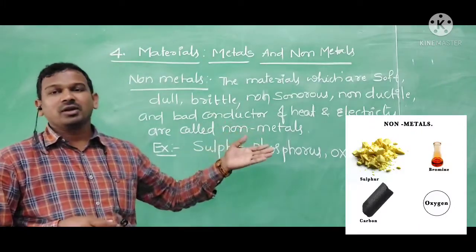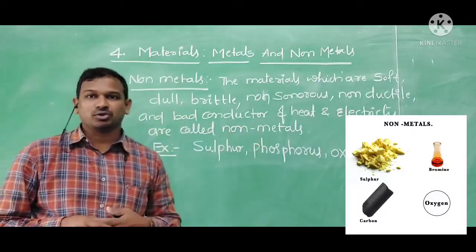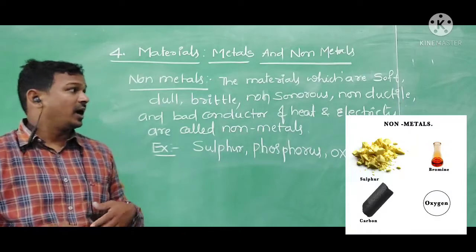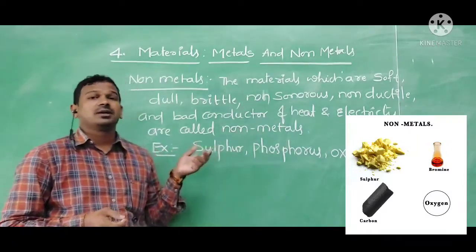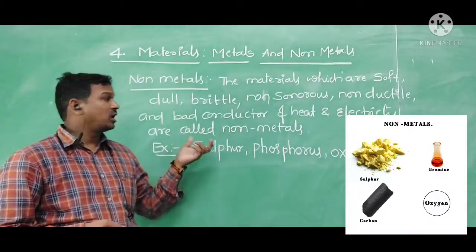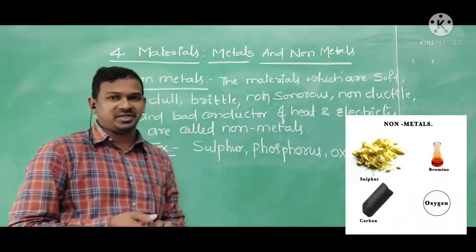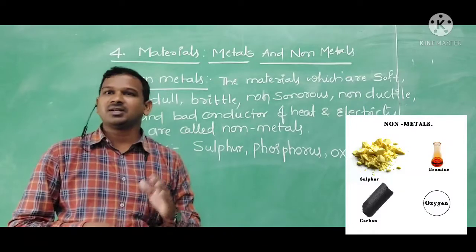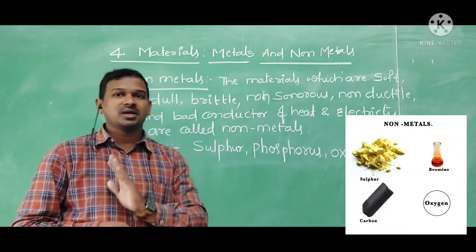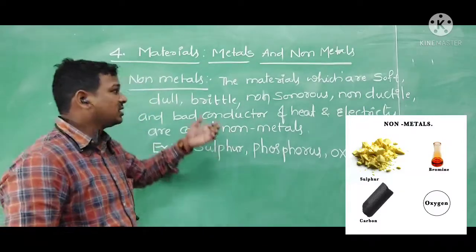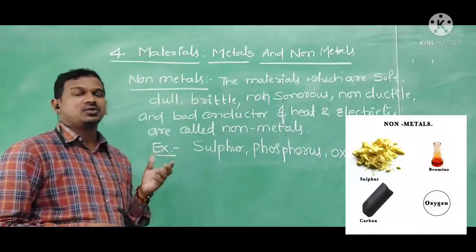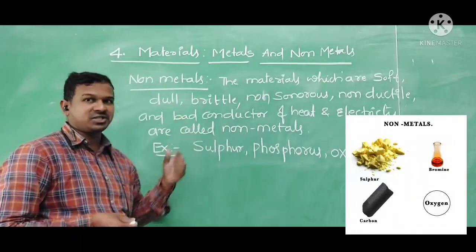In the case of non-metals, it is not possible. Also, they do not conduct heat and electricity, whereas metals conduct both. Like this, we can divide the materials into metals and non-metals based upon these conditions.